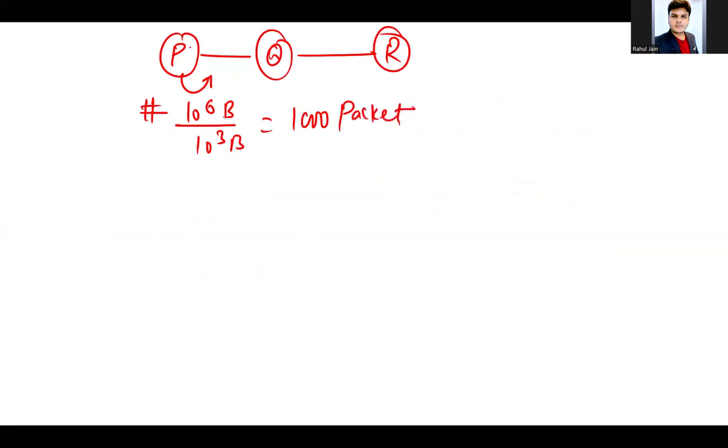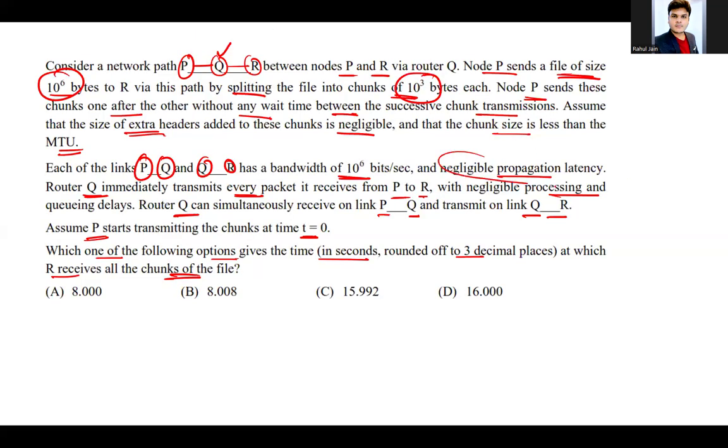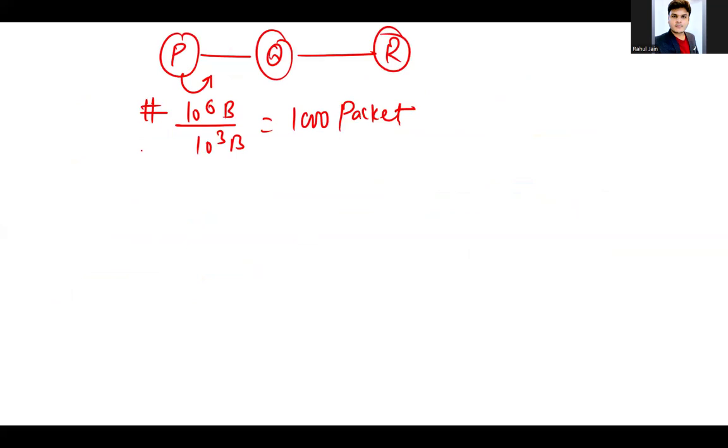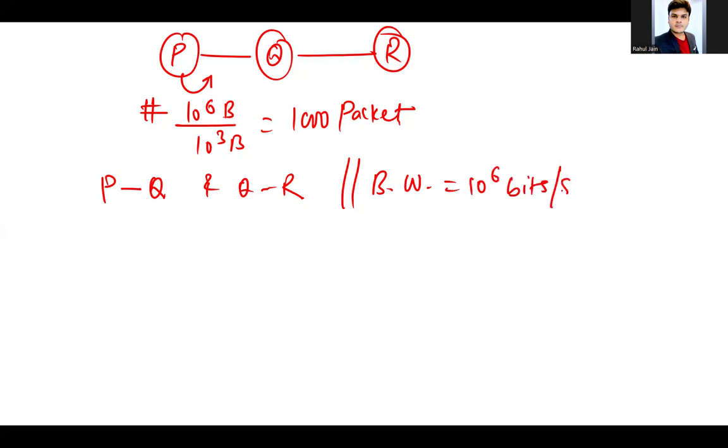Who will send? This P will send. Now the length of each packet is 10 to the power 3, that is why we divided it and got the answer. Now, what is given in the question is that the propagation delay is negligible, which means TP is equal to 0. So, if propagation delay is negligible, then we need to calculate the time taken between P to Q and Q to R. And it is also given that the bandwidth is 10 to the power 6 bits per second.